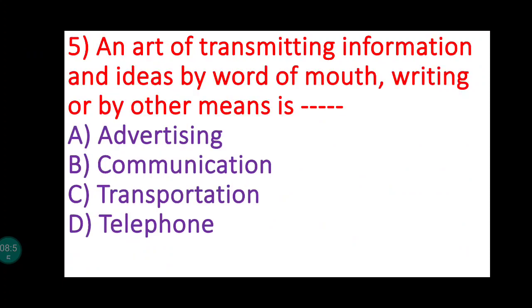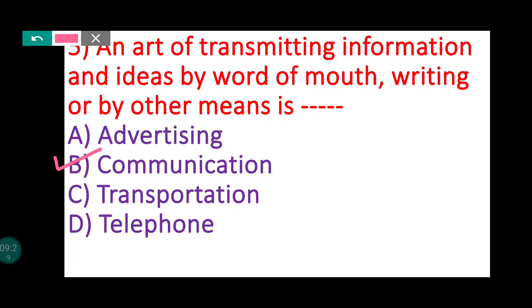Now fifth one, an art of transmitting information and ideas by word of mouth, writing or by other means is. So here the answer is B, communication. Communication is an art of transmitting information and ideas by word of mouth, writing or by other means.